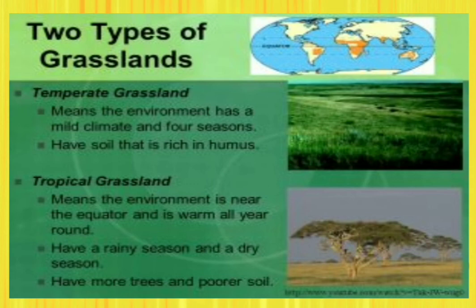The tropical grasslands are near the equator. If the region is near the equator, it remains warm all year, and they have a rainy season and a dry season, and they have more trees and poorer soil.